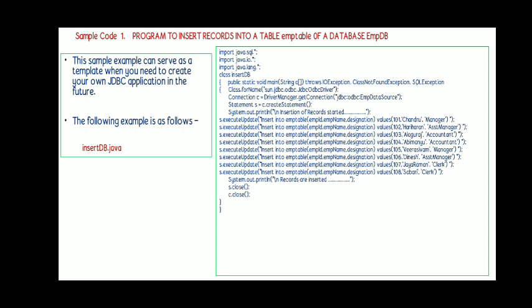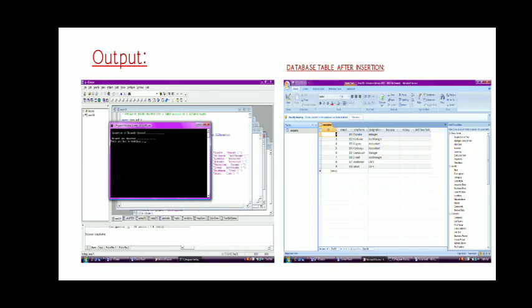Here we have used the executeUpdate method. Using this method we have inserted records. Here a set of records is inserted. After insertion one message will be displayed, that is, records are inserted. After this we have to close the statement object as well as the database connection object.